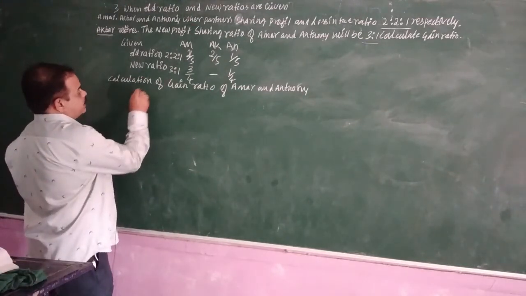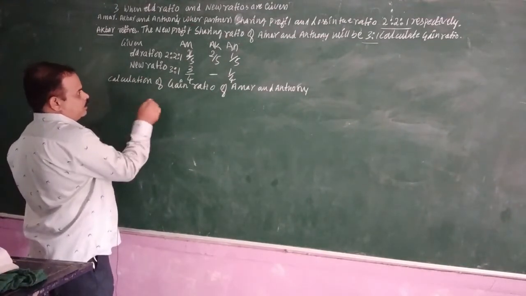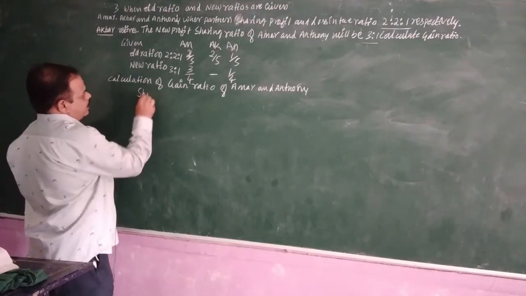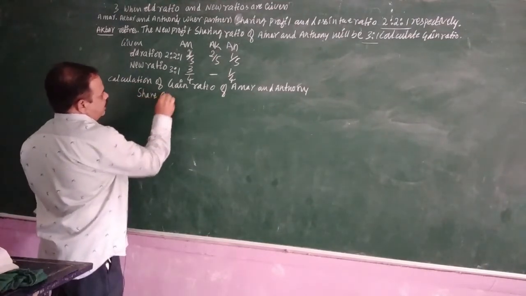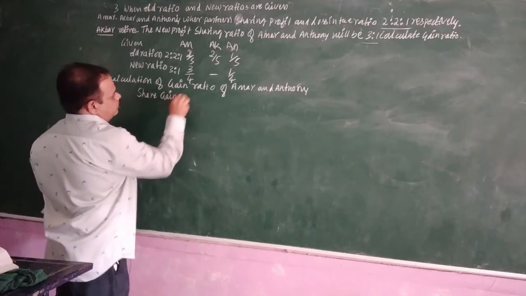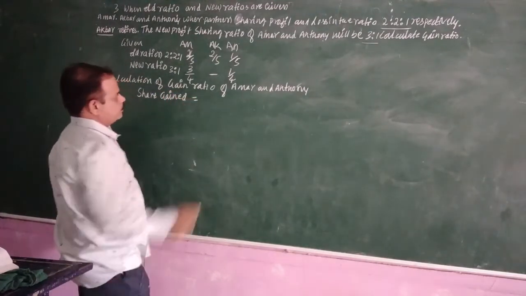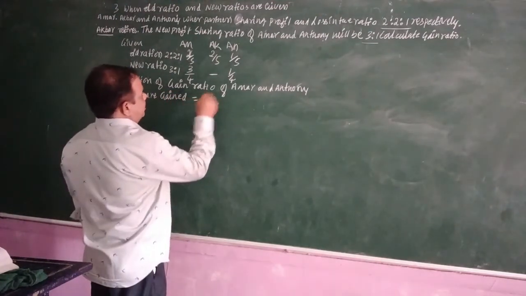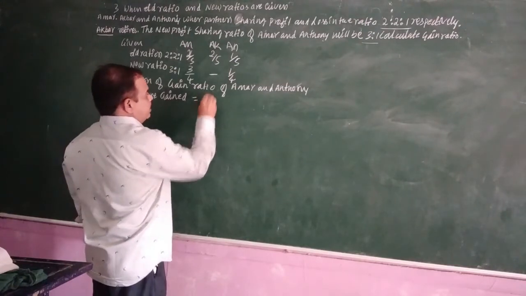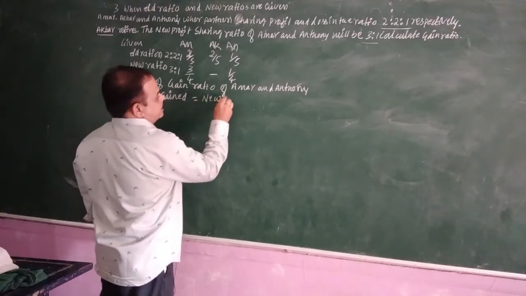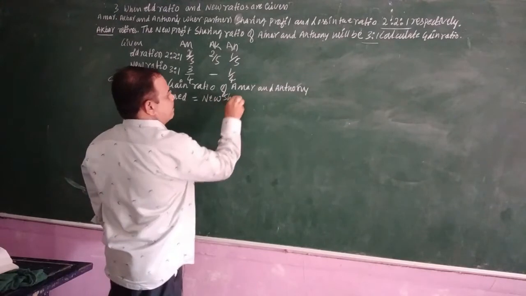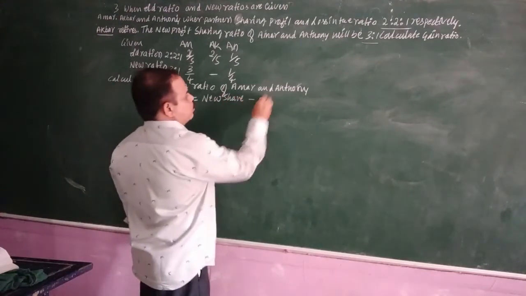Share gained is equal to new share minus old share.